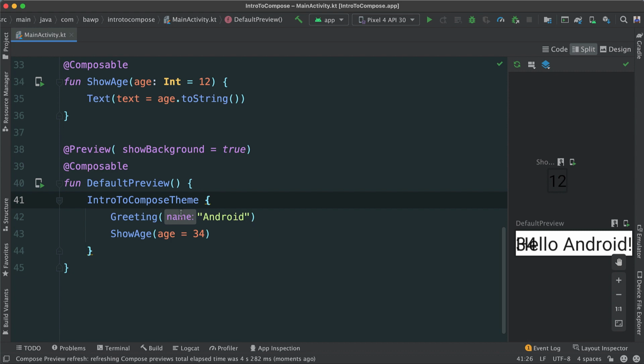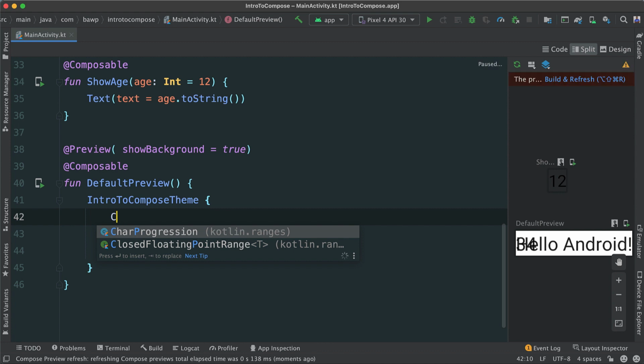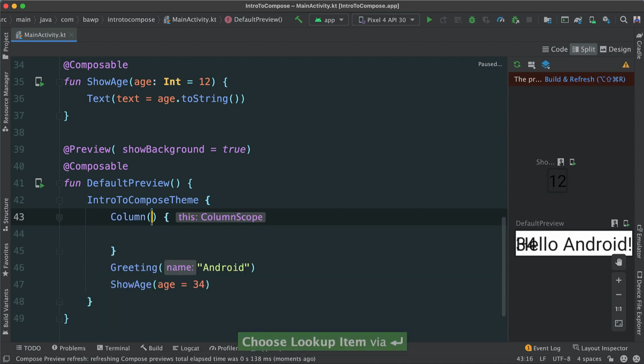Well, what happens is, because we're just passing inside of this IntroComposeTheme, there's no layout. There's no way that Compose will know exactly where I'm going to put this. So what happens is that it just puts things on top of each other. So if you really want to see what's going on, we can put it inside of a column. A column will always put things vertically, right, below each other. So I'm going to say Column, start typing Column as such, and you can see this is, of course, another lambda. Everything is a lambda, and we can pass modifiers and so forth here to structure our column.